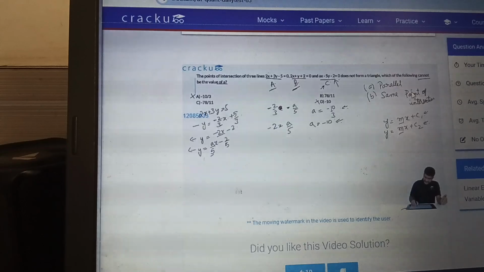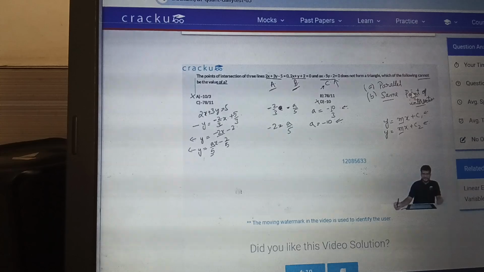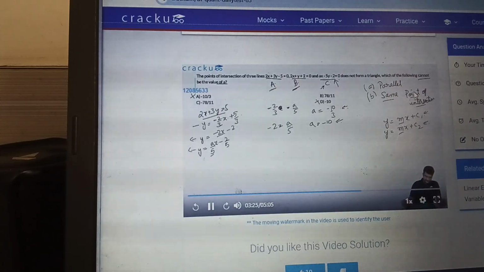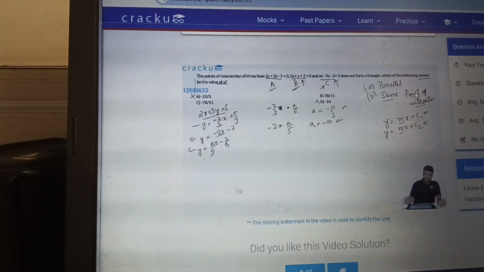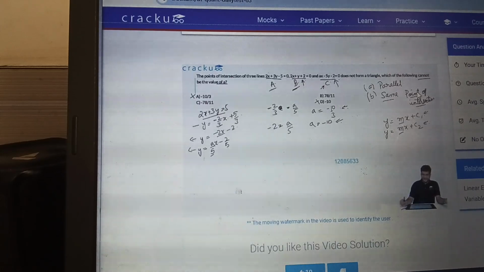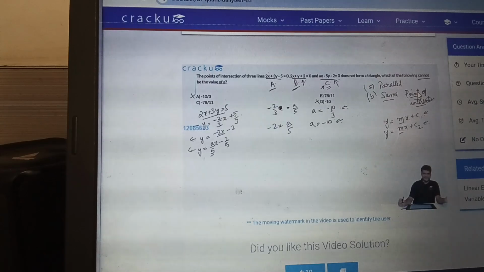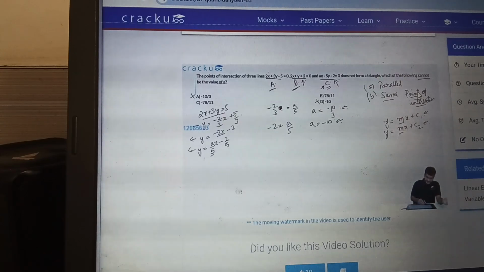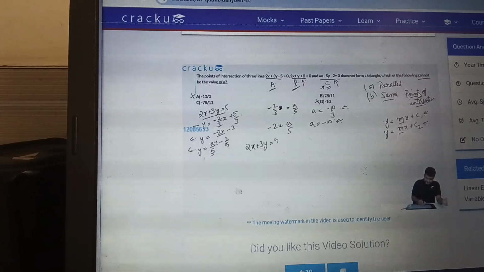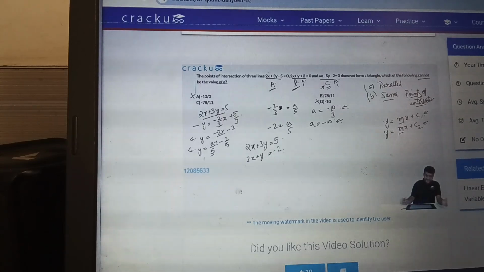Now let us look at the third case where the point of intersection of the three lines is the same. If the point of intersection of the three lines is the same, let us first solve the equations 2x plus 3y is equal to 5 and 2x plus y is equal to minus 2. Then we'll get the point of intersection of A and B, and that point should lie even on the third line C. Then all the 3 lines will have the same point of intersection. So let us first solve for it. 2x plus 3y is equal to 5 and 2x plus y is equal to minus 2. These are the lines A and B.